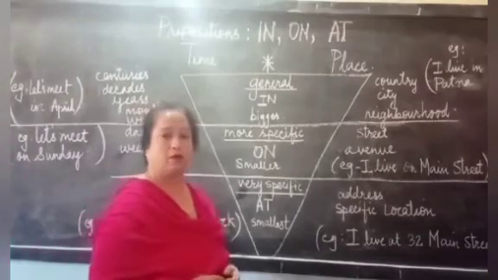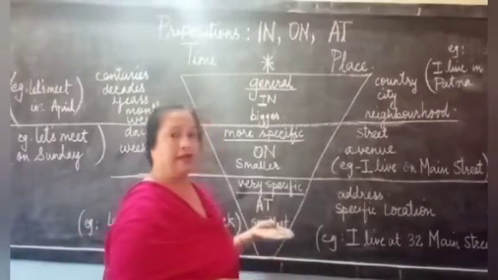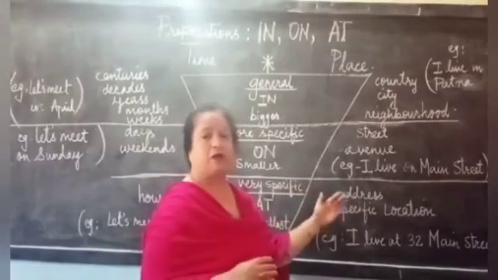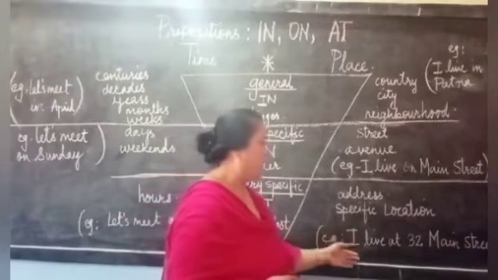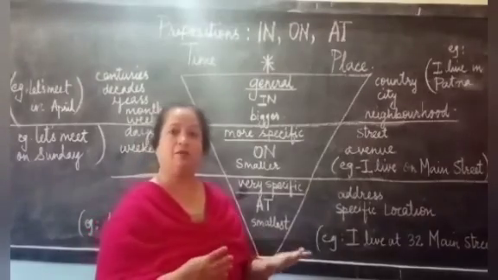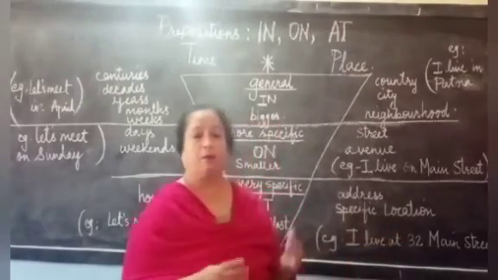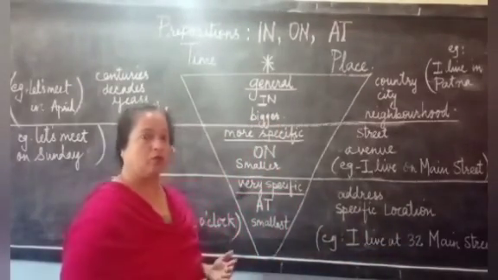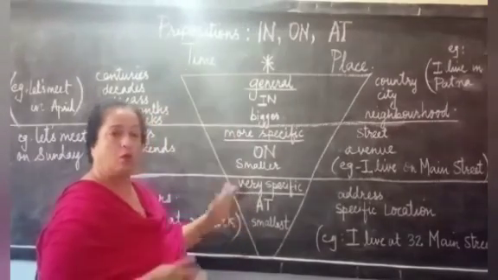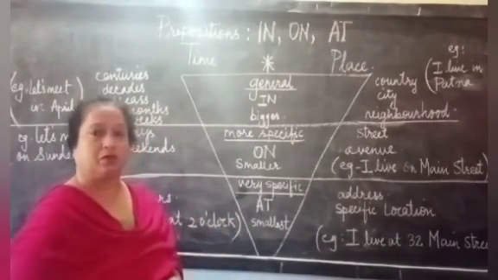But when I talk about the preposition of place and when I have to use the preposition at, I give a very specific address or a specific location. For example, I live at 32 Main Street. If I had to write, I live in Main Street, it would not be very specific. But since I have given you the number here, my address is more clear to you. So I hope, children, you have understood how we will be using in, on, at for both the preposition of time and the preposition of place.